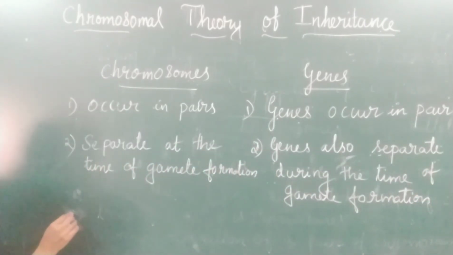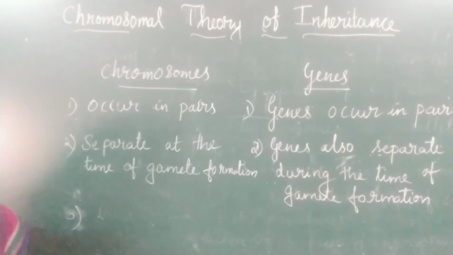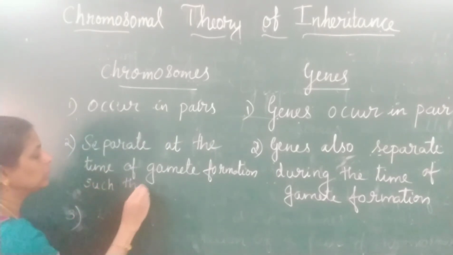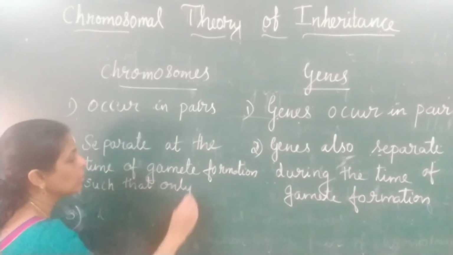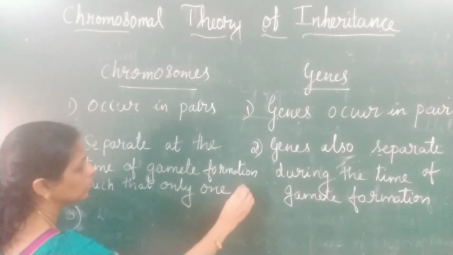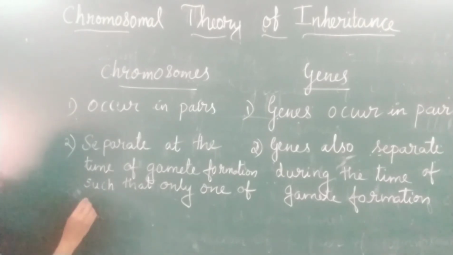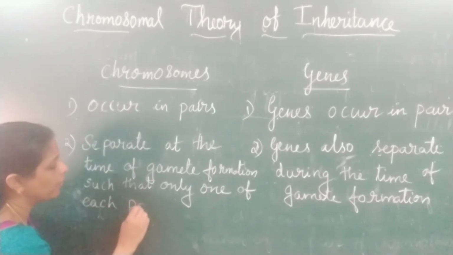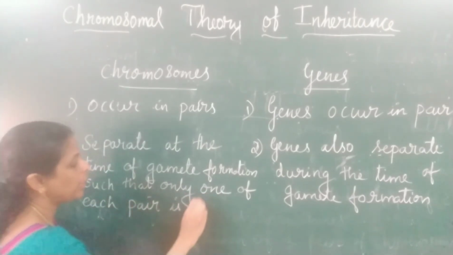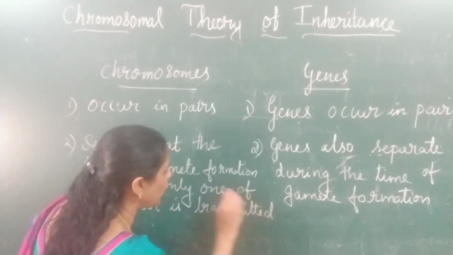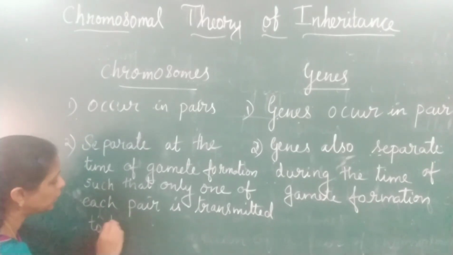Now, what happens when they separate? Only one of each pair is transmitted to the gamete.